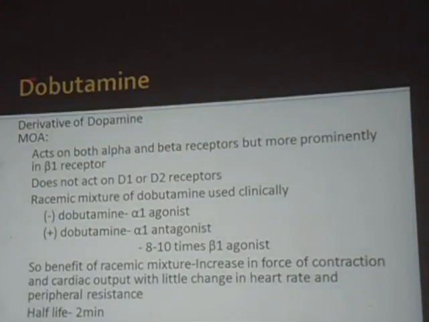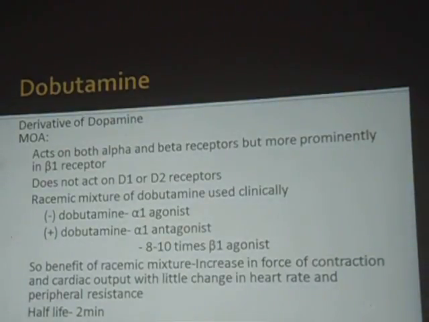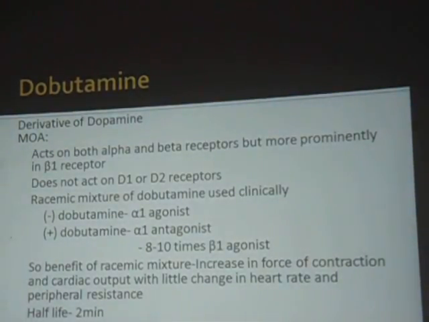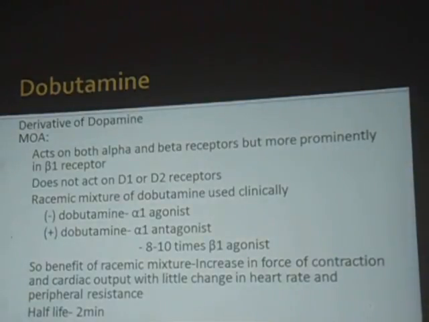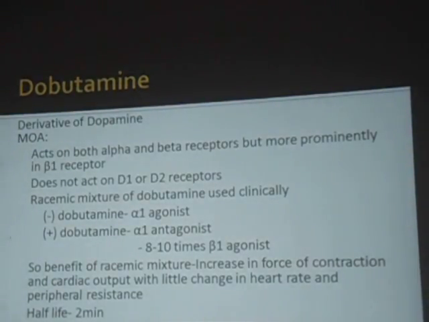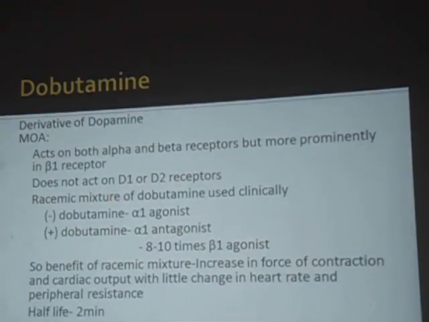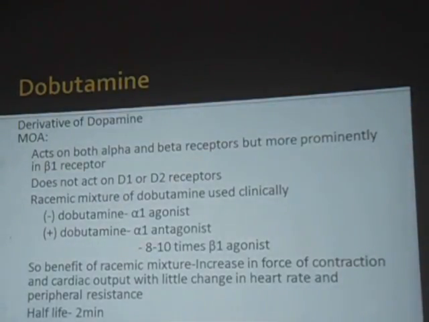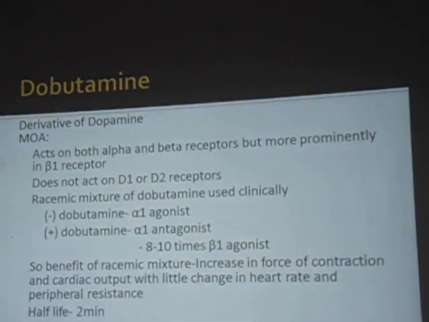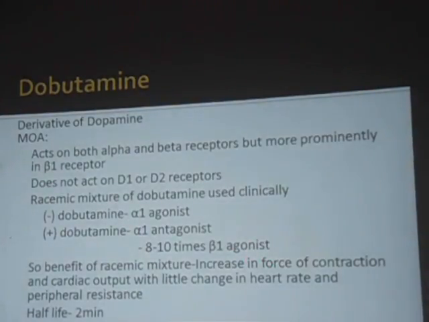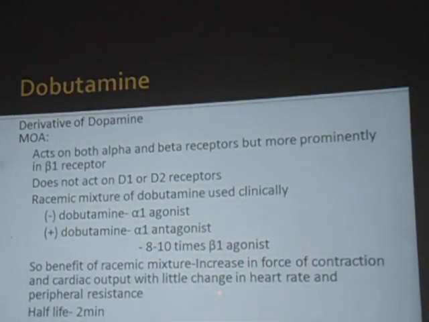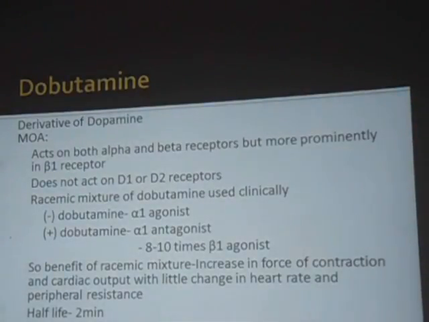sympathomimetic drug. Here, though it is a derivative of dopamine, it doesn't act on D1 or D2 receptors, and it has both alpha and beta action, but more commonly the beta 1 receptor. Beta 1 receptor means cardioselective. Okay, beta 1 action is on the heart and JG apparatus. Heart means inotropic action, more contractility. So just remember basic things. Okay, the half-life here is 2 minutes.